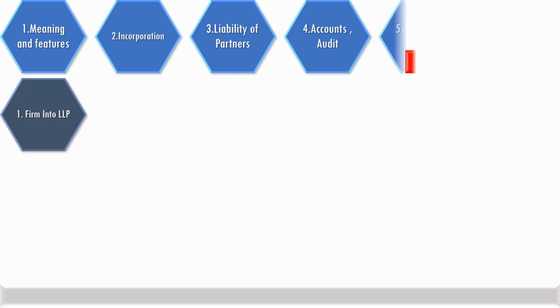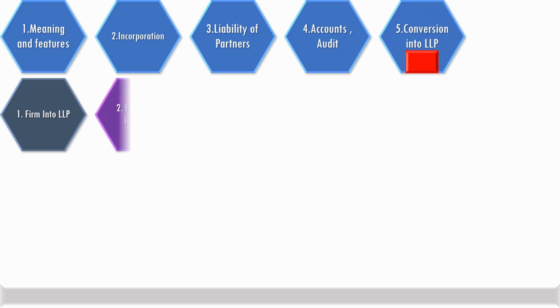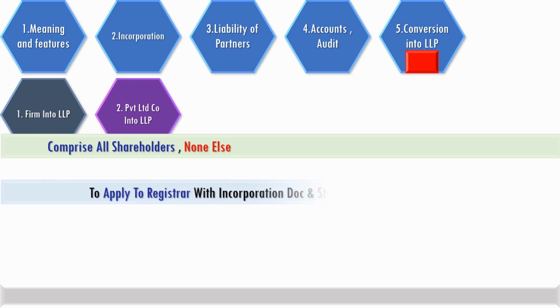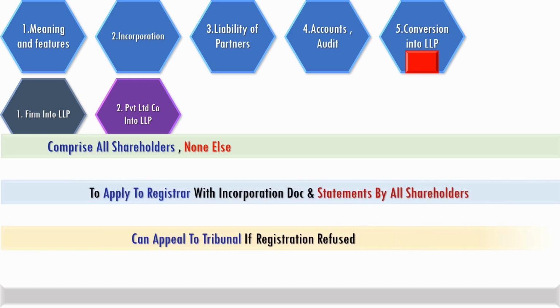Just like firms, even private limited companies can convert themselves into an LLP, but they shall comprise all shareholders and none else. The company shall apply to the registrar with incorporation documents and statements by all shareholders, and can appeal to the tribunal if registration is refused.